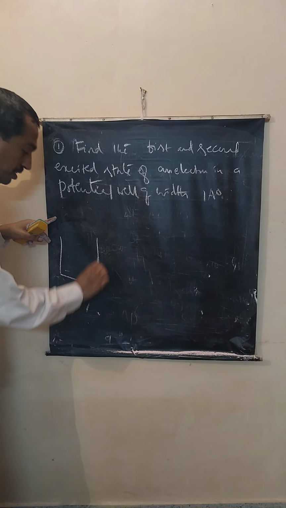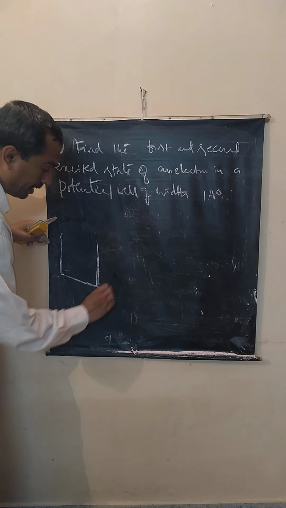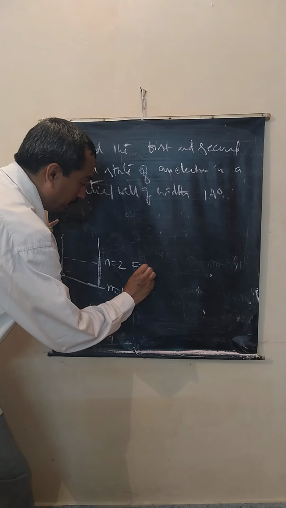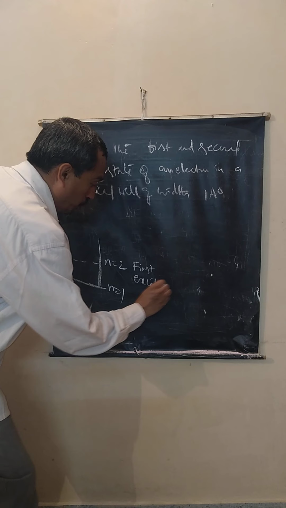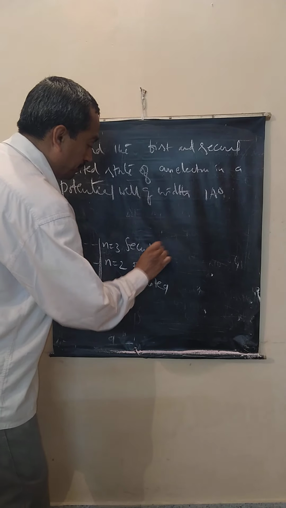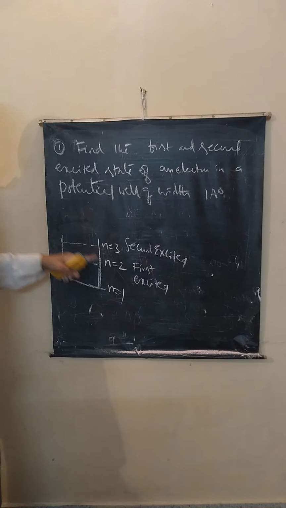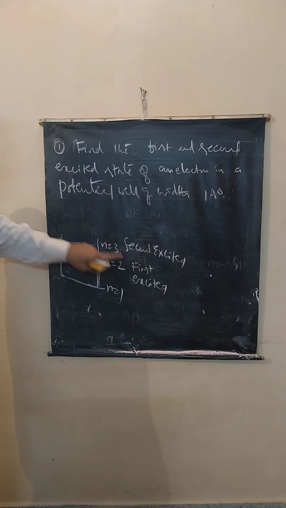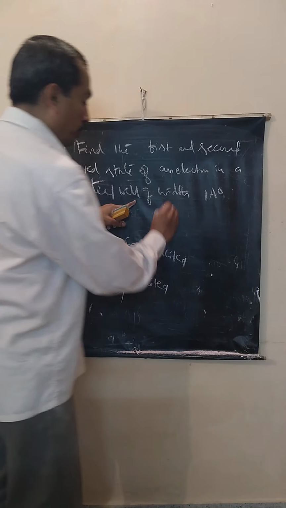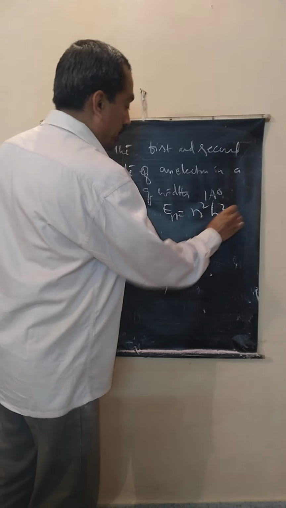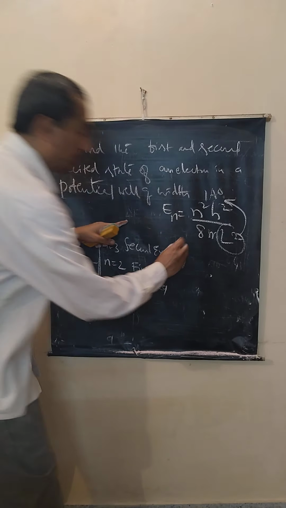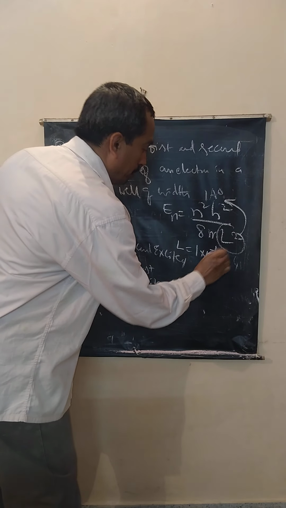We know its energy is quantized. Correct? This is ground state, n is equal to 1. n is equal to 2 is first excited state. Please observe this. n is equal to 1 is ground state. n is equal to 3 is second excited state. So exactly observe this value of n. What is asked is first and second excited state, n is equal to 2, n is equal to 3. What is the width of the well? 1 angstrom. So we know En is equal to n square h square by 8 ml square. L is given as 1 angstrom. Convert it to meters. L is equal to 1 into 10 power minus 10 meters.